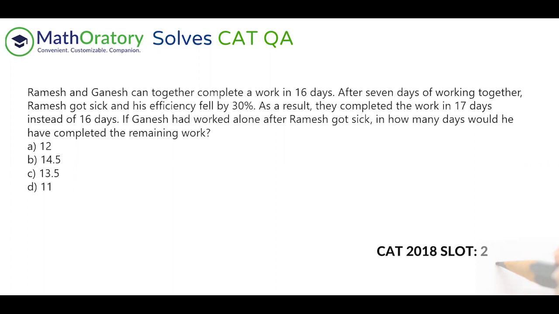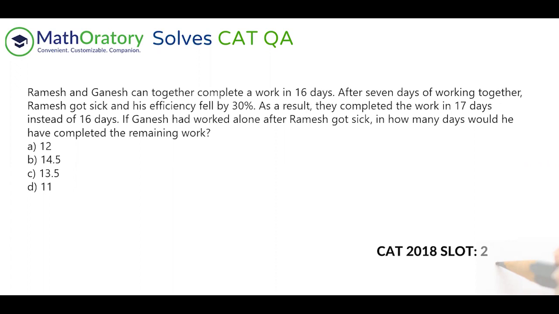So again, we have something which at first glance seems like you have to take variables. But again, let us try to visually understand this. Initially, if they work together, they complete the work in 16 days, that is mentioned. After 7 days of working, Ramesh gets sick and his efficiency falls by 30%.